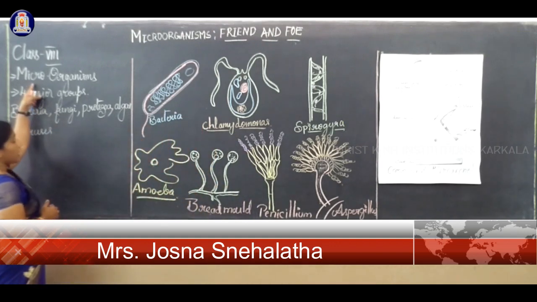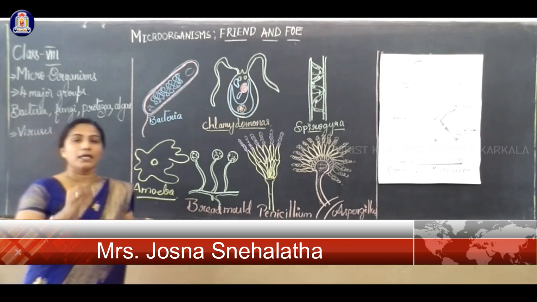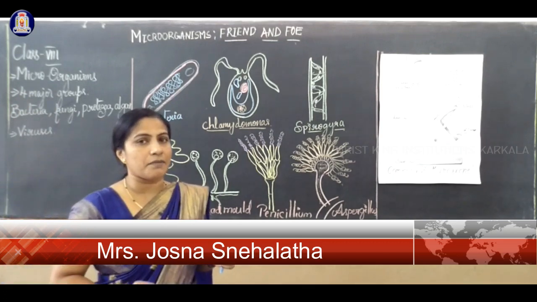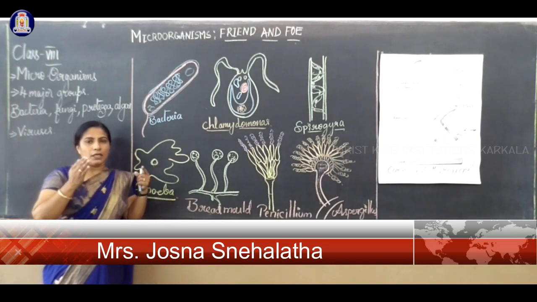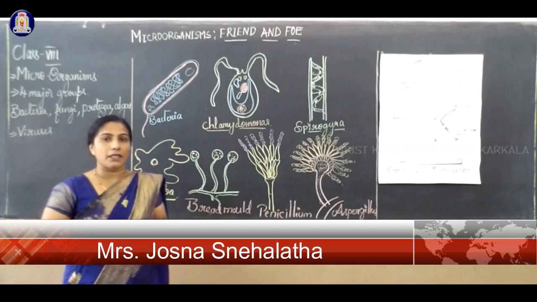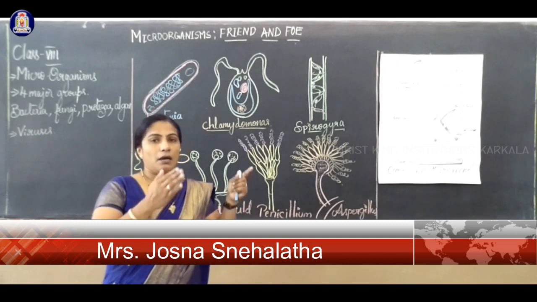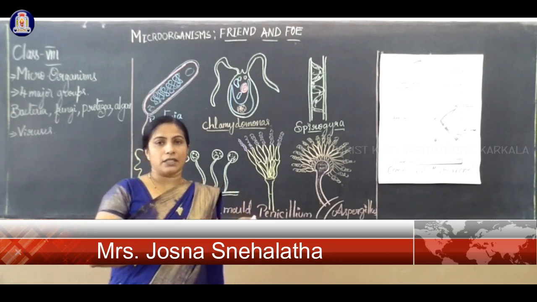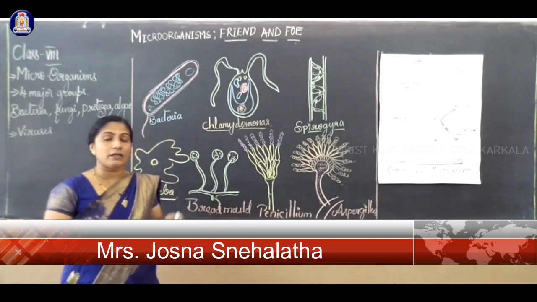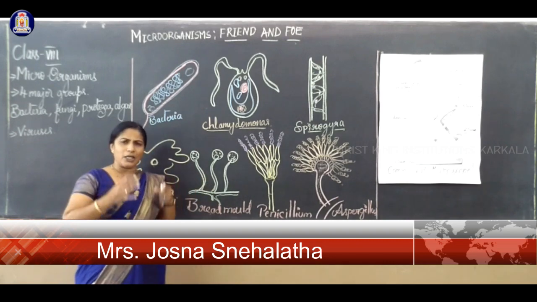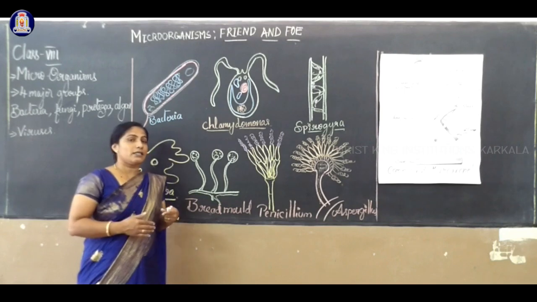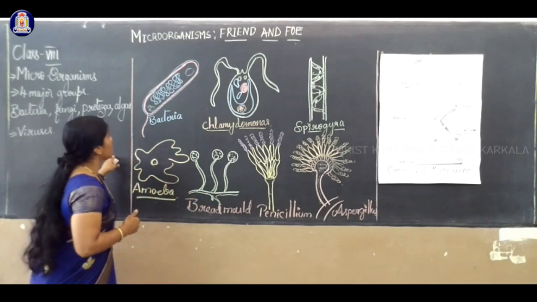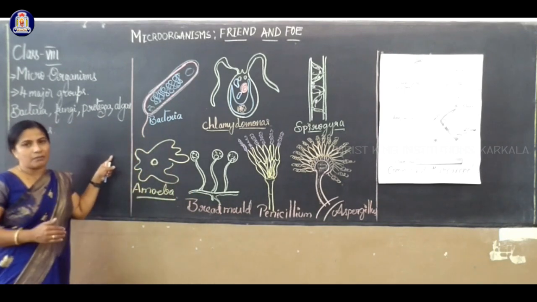The word micro means extremely small organisms, that are living beings. We learned already in our 6th and 7th classes about plants and animals. They are different groups but come under living organisms. Including that, are there any other organisms? Yes, and that organism is nothing but microorganisms.